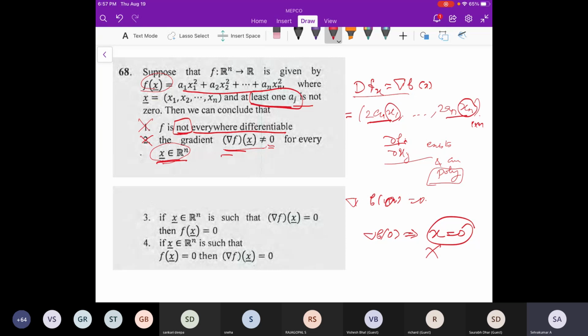So we have to use this fact. Whenever ai is 0 here, ai is 0 in f of x also.